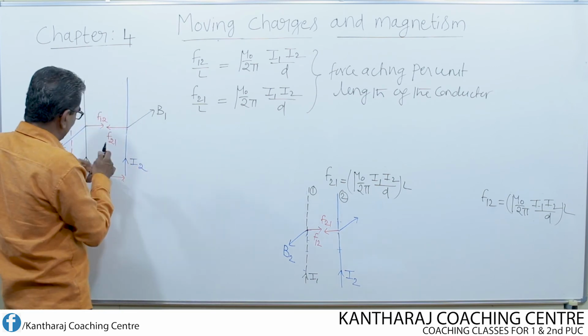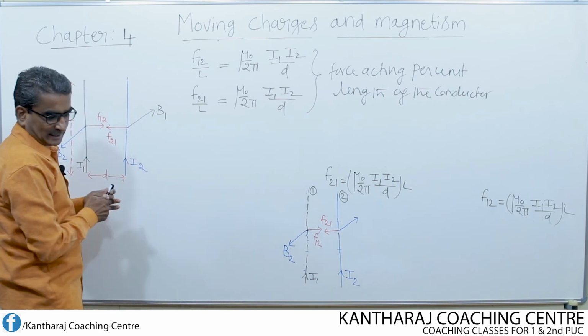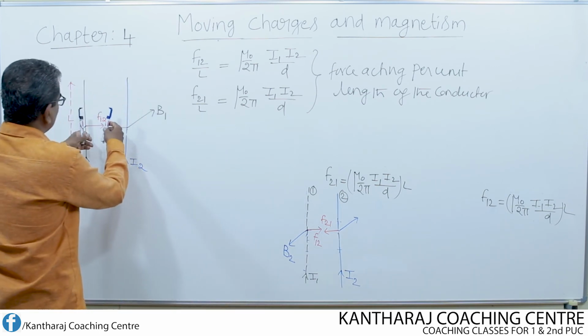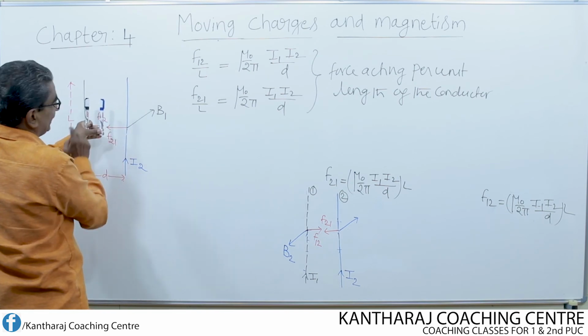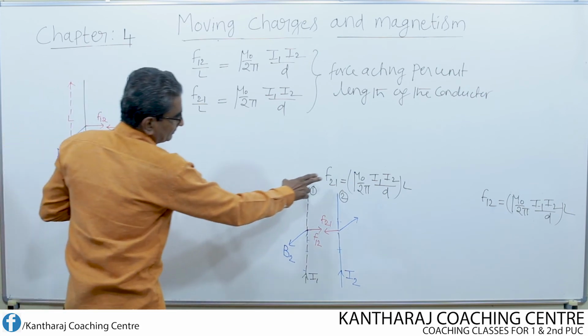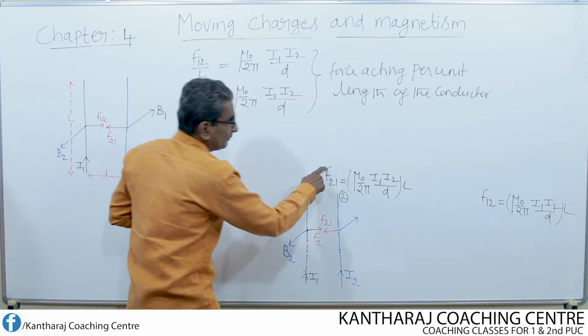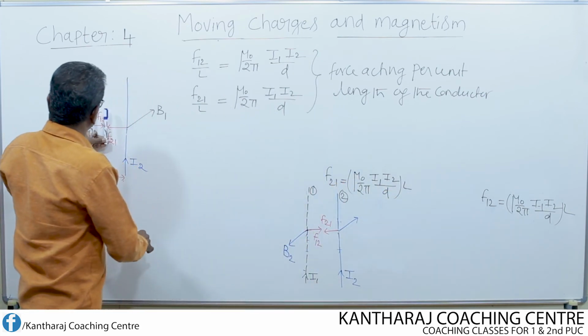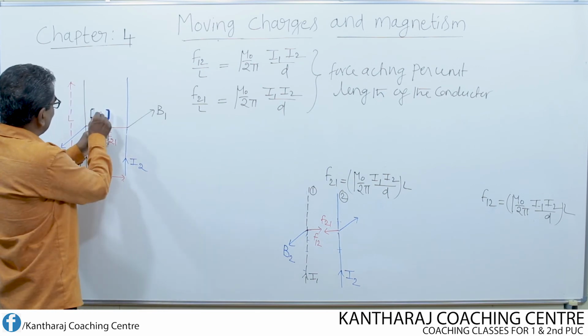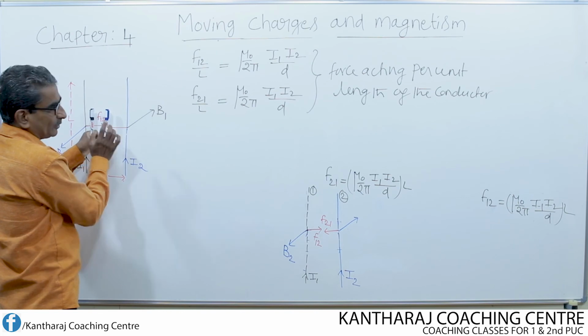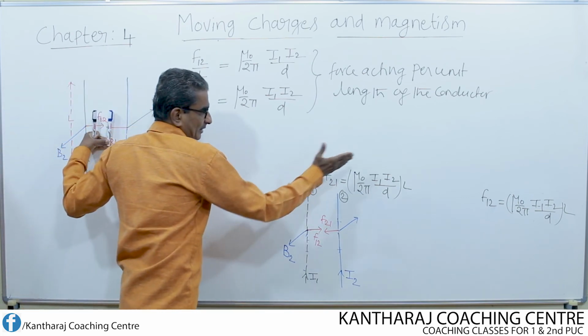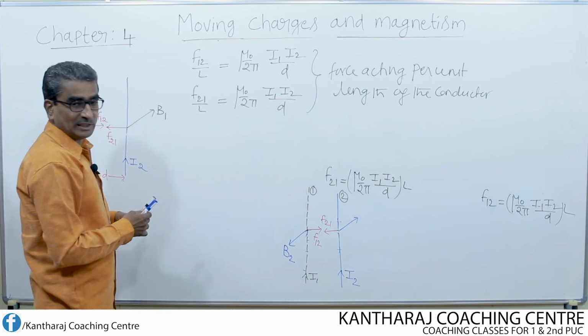That means between the two straight parallel conductors, at any point, either here or here or here or here, the force acting is this one, the same in magnitude. Therefore, if two conductors are kept parallel to each other, at this point or this point or this point, if you want to calculate the force, you can use either this equation or that equation. Both are one and the same.